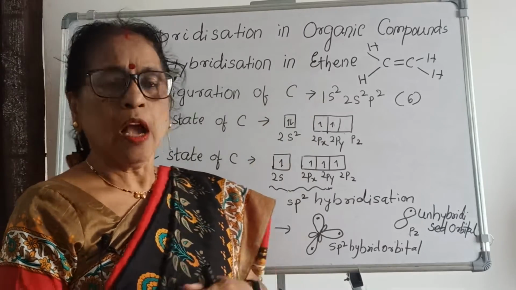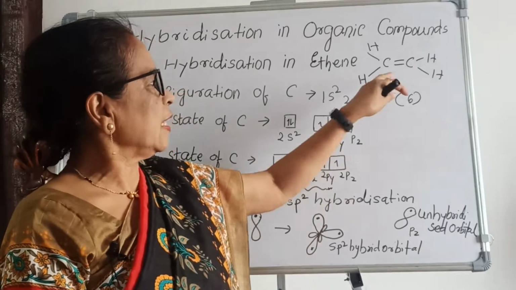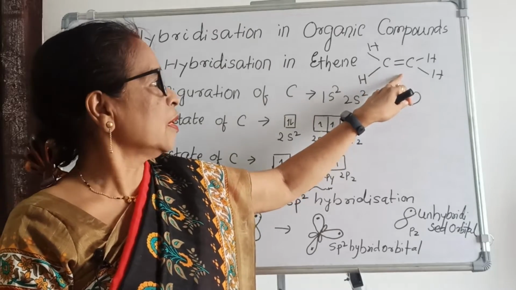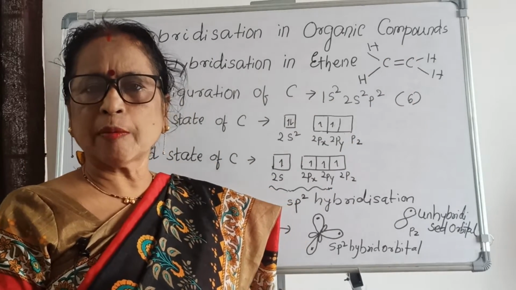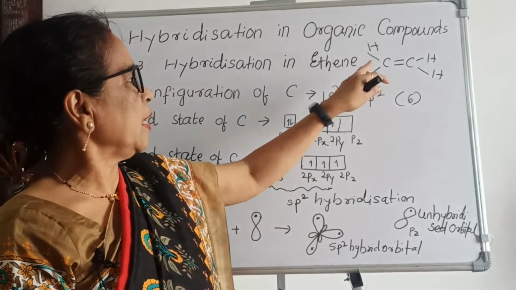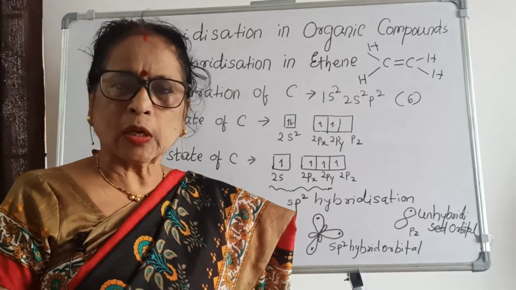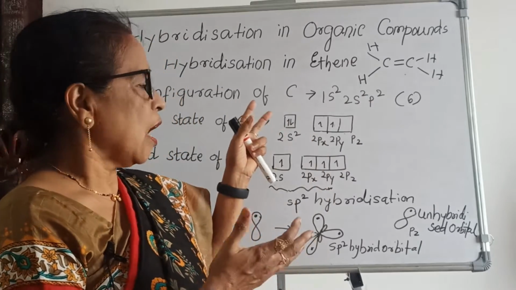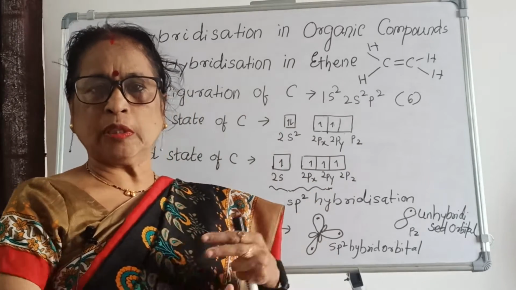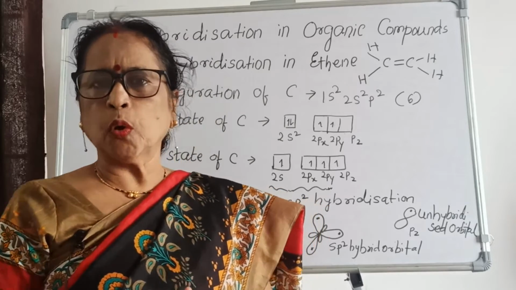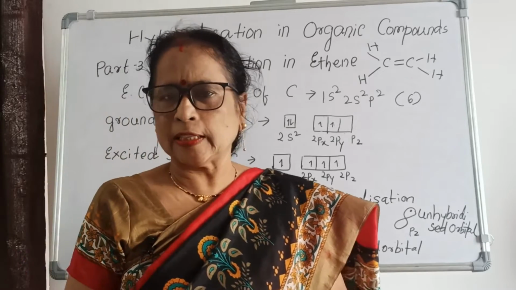Now you can see what ethene is. The ethene structure has a double bond between carbon and carbon, and single bonds between carbon and hydrogen. How many hydrogens are there? 4 hydrogens are there. But the question is why the double bond takes place, and how the valency of carbon is satisfied. You know carbon has 4 valency.